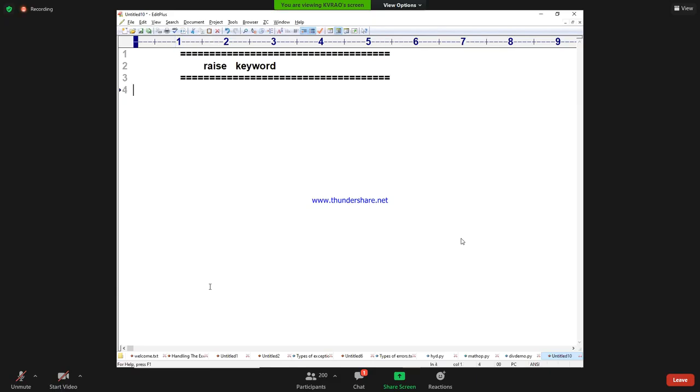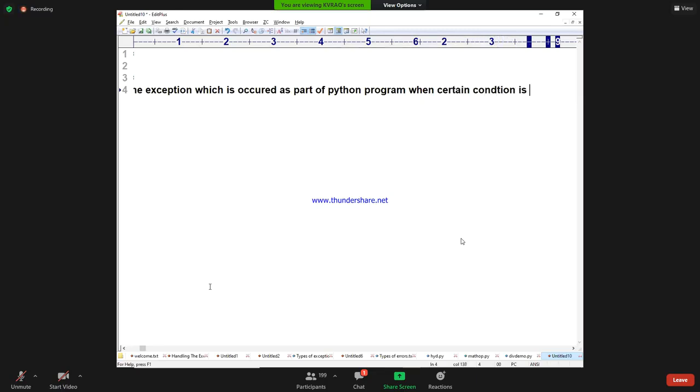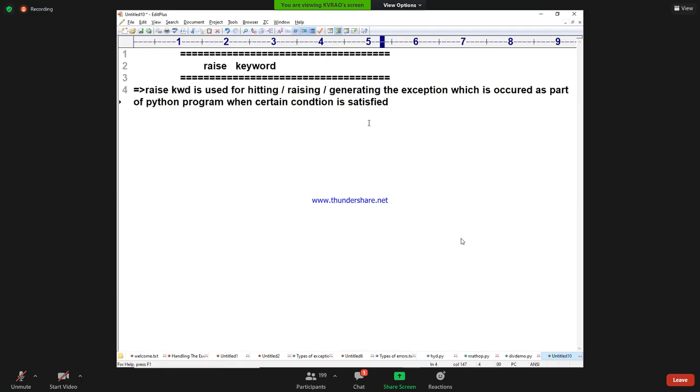Raise keyword is used for hitting, raising or generating the exception which has occurred as a part of a Python program, when a certain condition is satisfied.